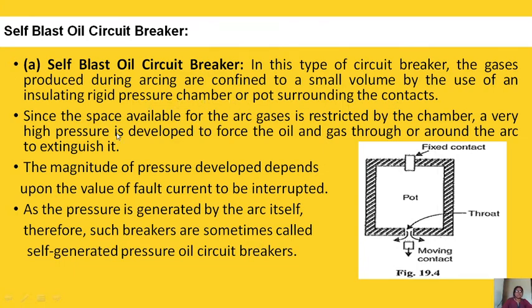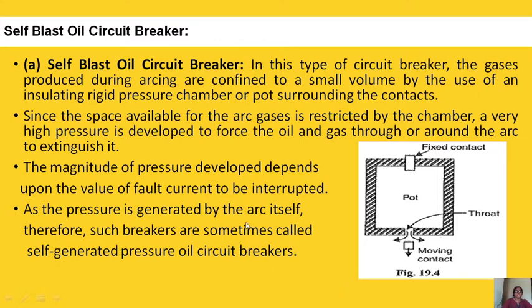Since the space available for the arc gases is restricted by the chamber, a very high pressure is developed to force the oil and gas through or around the arc to extinguish it. Here you can see, this is why it is called self blast, because internal arc pressure is used for extinguishing or quenching the arc.